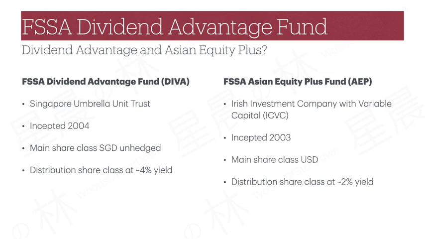Now, you probably noted that the distribution yield of DIVA is double that of AEP, which means the additional distributions are probably not from natural dividends from the underlying positions, but are extracted from capital. We will discuss this aspect more later. With over 20 years track record, DIVA and AEP have generally been successful in both marketing and performance. The current AUM of DIVA is just slightly below 5 billion Sing dollars, while AEP is at about 6.2 billion US dollars. That makes DIVA a sizable contribution to AEP.